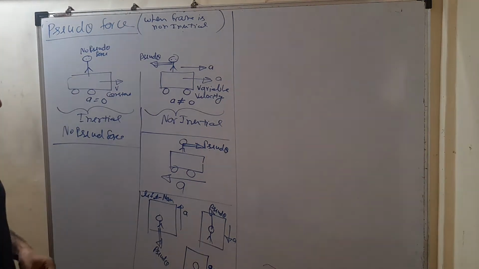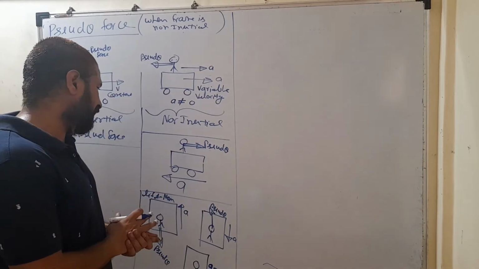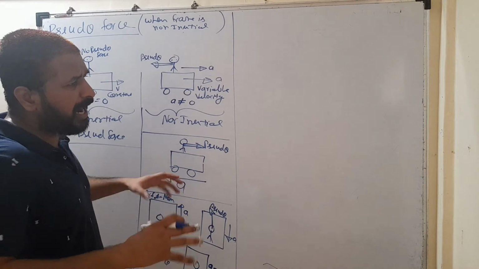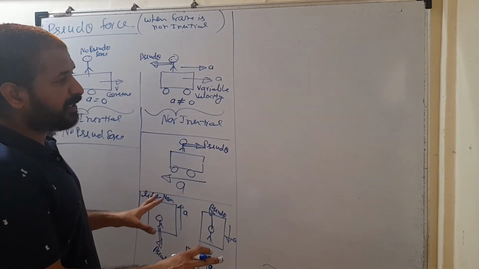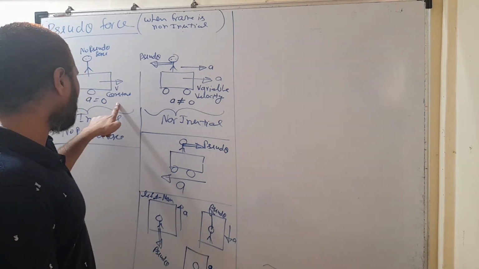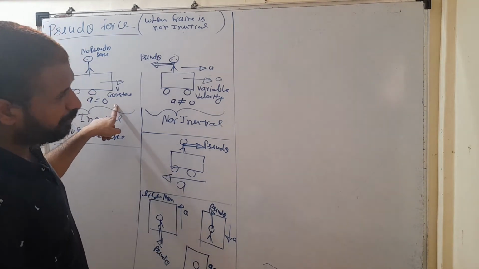Most of the time students get confused. What they think, if a frame is movable, or if a frame is moving with some high velocity, it is non-inertial frame. It is not like that. If frame is accelerated, non-inertial. If frame is non-accelerated, yeah, its acceleration is 0, that is inertial.